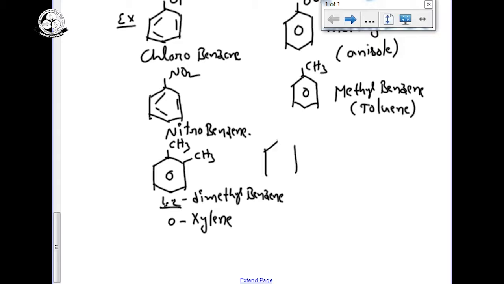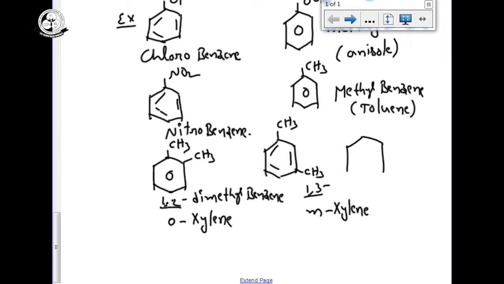If I write CH3 like this, the name of this compound is 1,3-dimethylbenzene. The 1,3 position in organic chemistry is called the meta position, so meta-xylene. Now I am writing the 1,4 position. As per IUPAC rules, the name of this compound is 1,4-dimethylbenzene, and the 1,4 position is called the para position. So para-xylene.